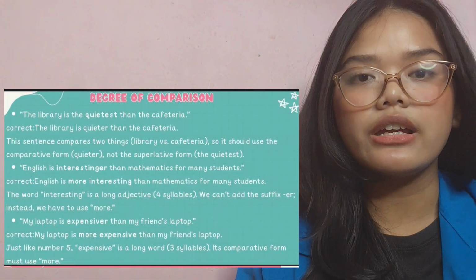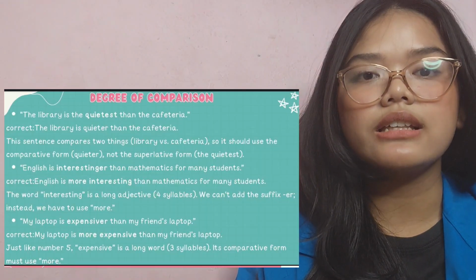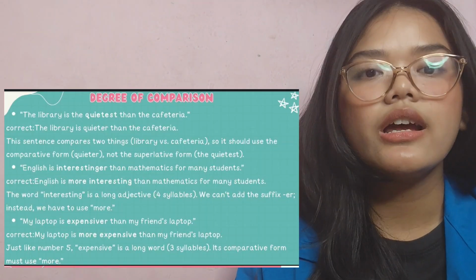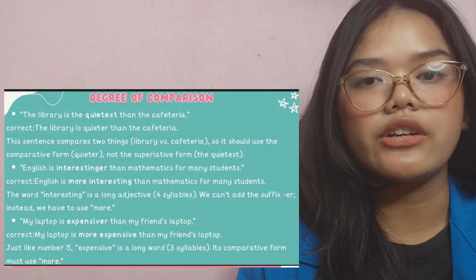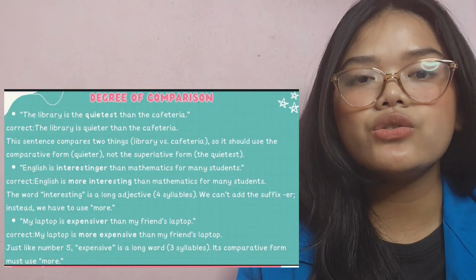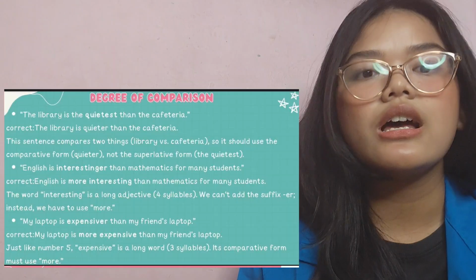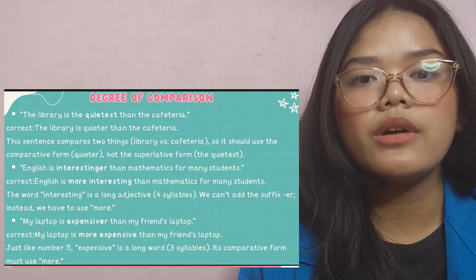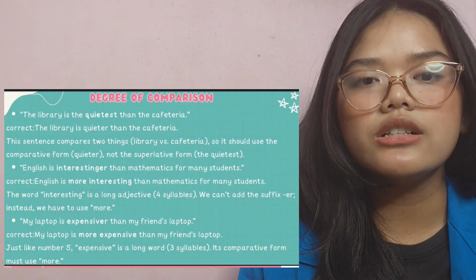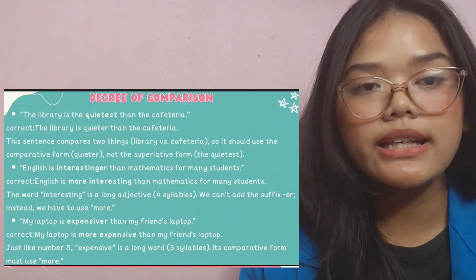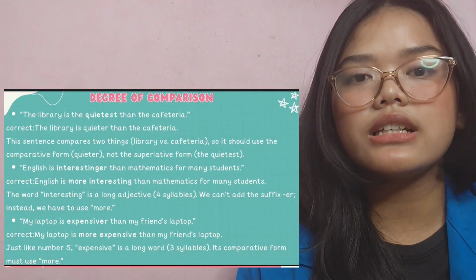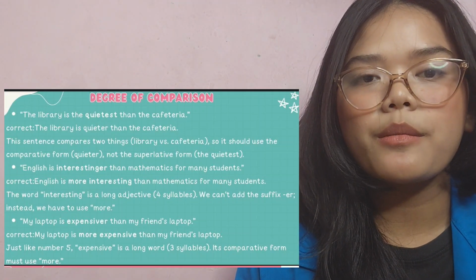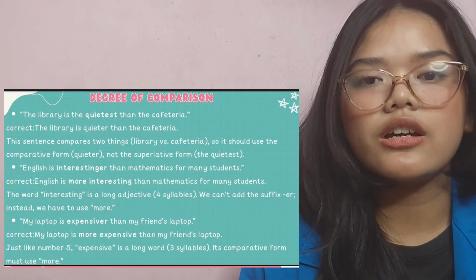Next is, "The library is the quietest than the cafeteria." Correct: "The library is quieter than the cafeteria." This sentence compares two things, library versus cafeteria, so it should use the comparative form quieter, not the superlative form, the quietest.